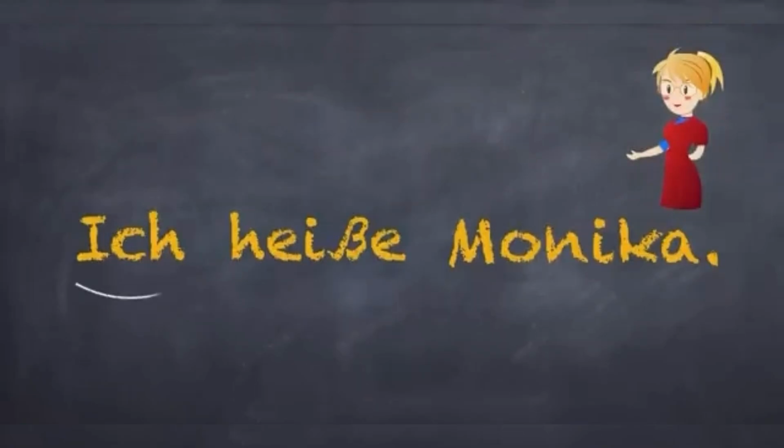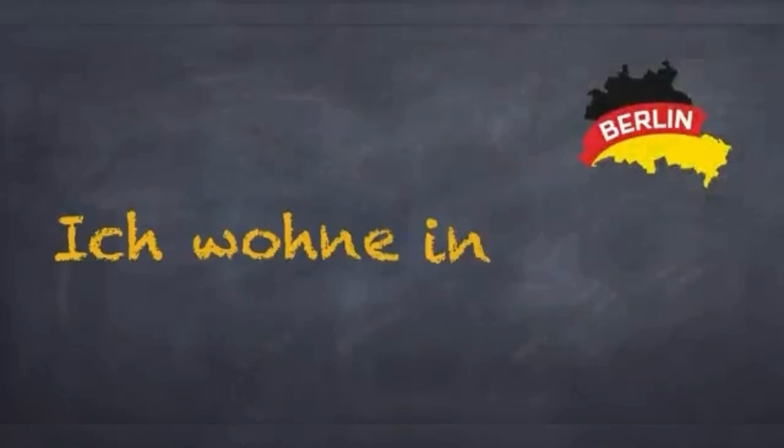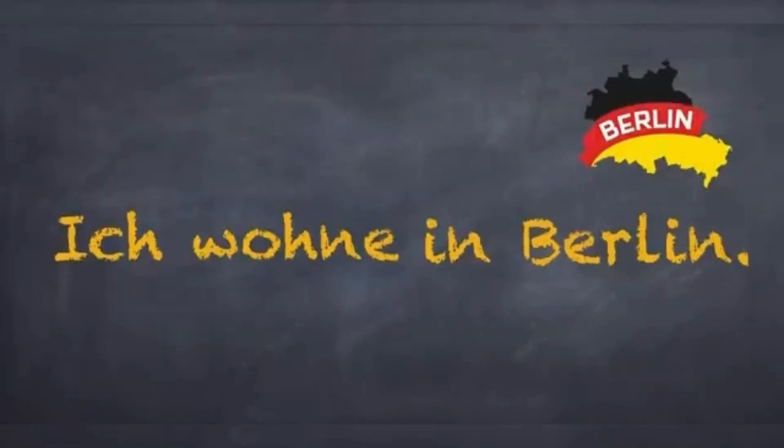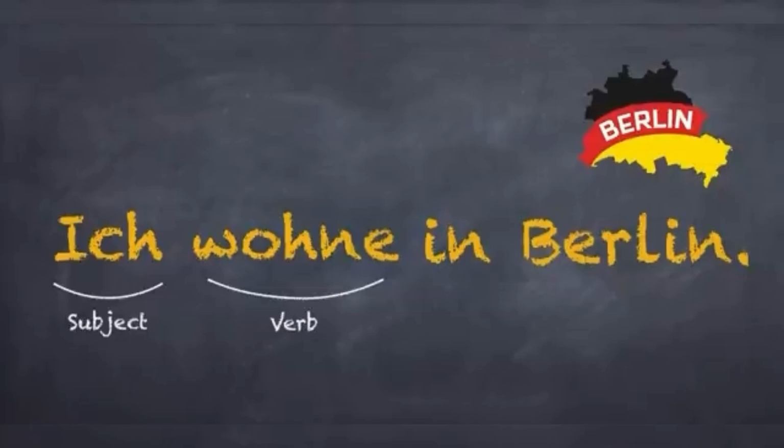Let's analyze this sentence. Ich is the subject. Heiße is the verb. The subject conjugates the verb. A conjugated verb is different from its base form. With different subjects, the verb is conjugated differently. This we will be doing later in detail. Let's look at another sentence which we have already done. Ich wohne in Berlin. Again here, ich is the subject and wohne is the verb.